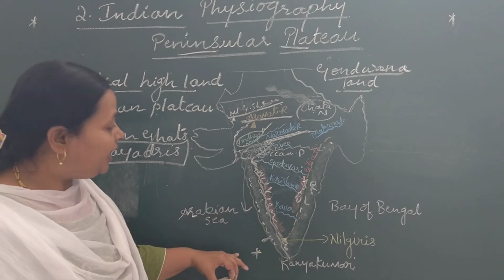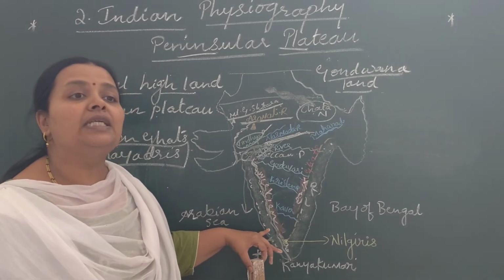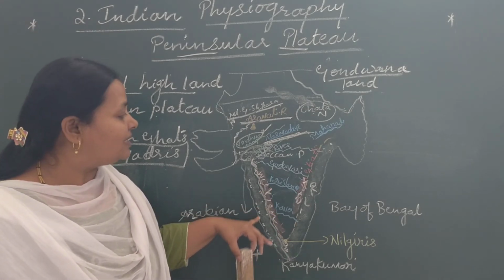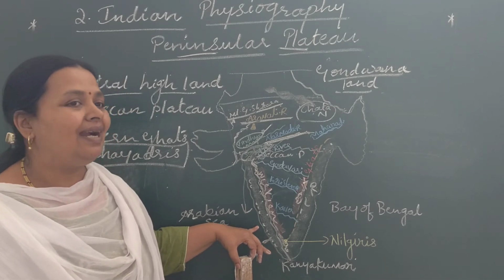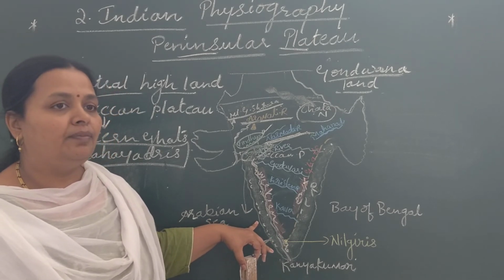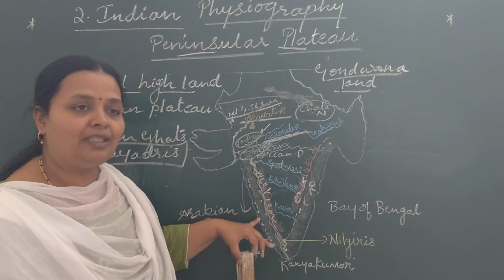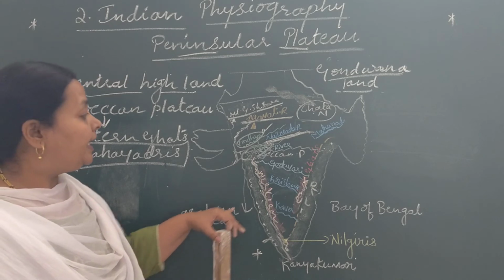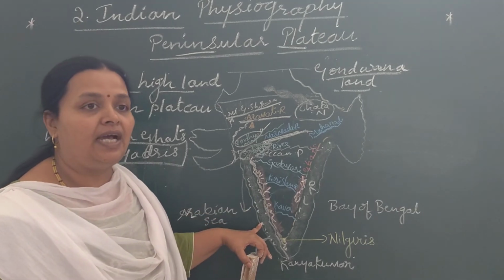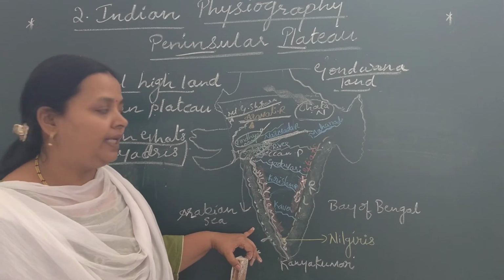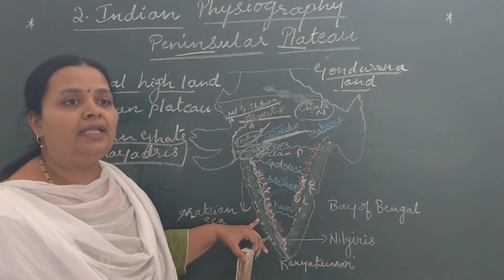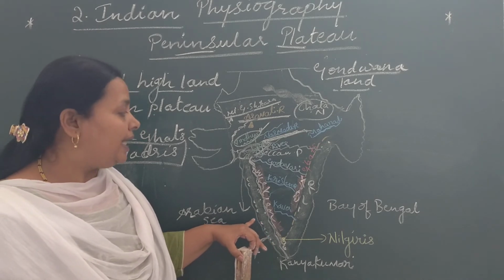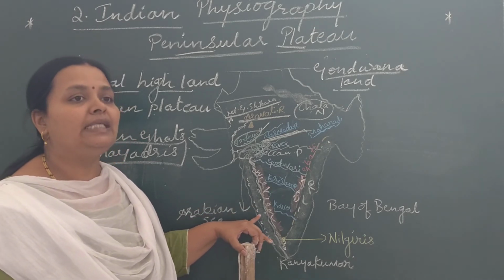And we can find some important passes in Western Ghats also. Some of the important passes in Western Ghats are Talghat, Palghat, and Bargaon. Some other passes also we can find in the Western Ghats. Now the important hills which we find in the Western Ghats are Annamalai Hills, Palani Hills, and Cardamom Hills. Cardamom Hills is also called Ilaimalai Hills.